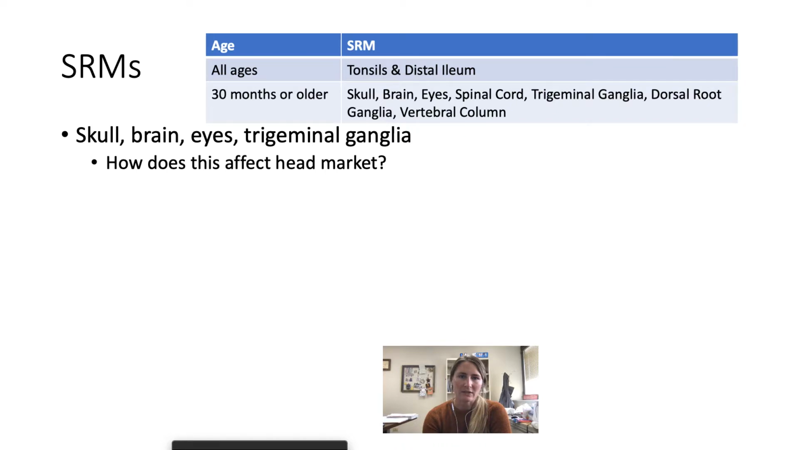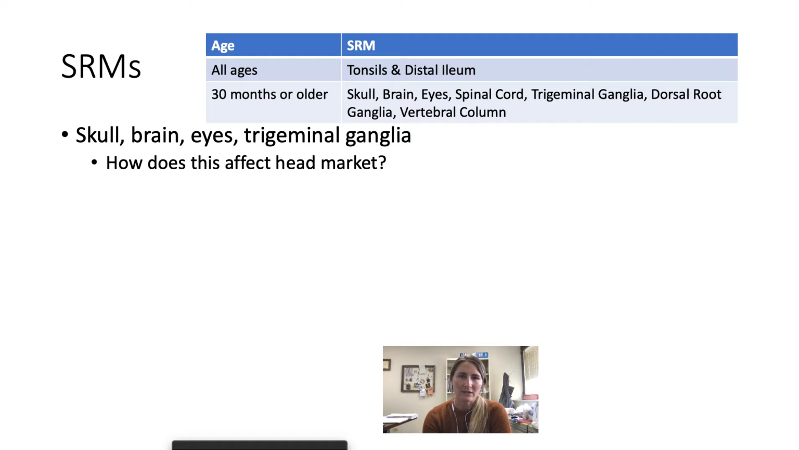Okay, so now let's say we have an animal that is over 30 months of age. There are additional SRMs that we have to remove. So the skull, brain, eyes, and trigeminal ganglia, that's all associated with the head. Trigeminal ganglia is lymph tissue right below the hypothalamus, so it would be involved in the brain. So if we remove the whole brain, we should be fine.